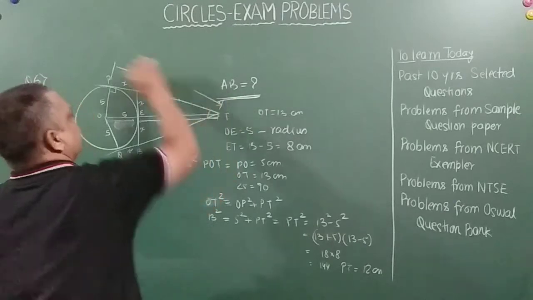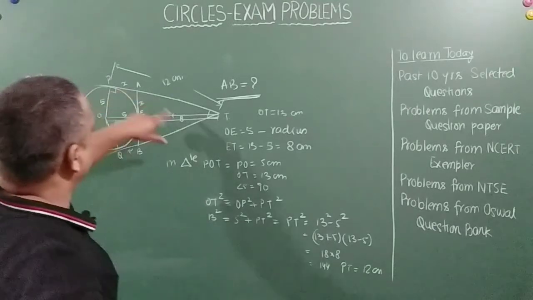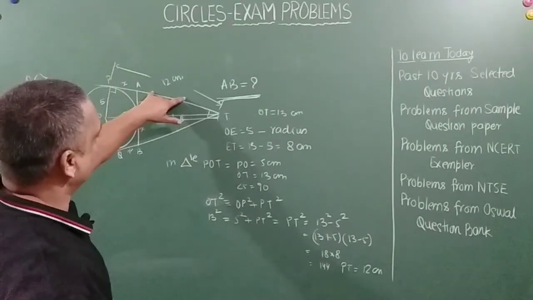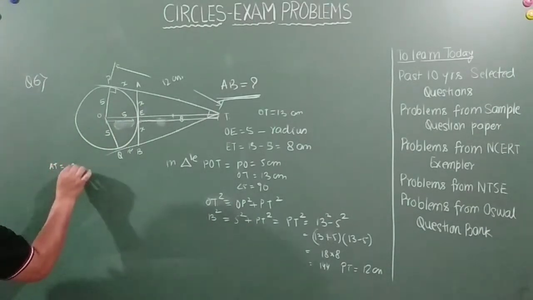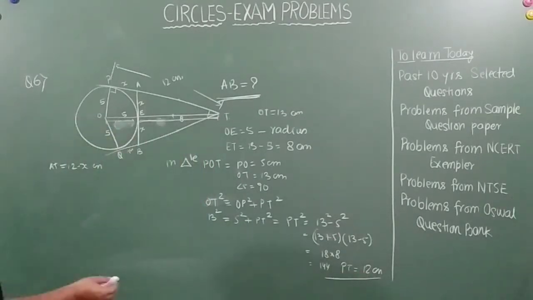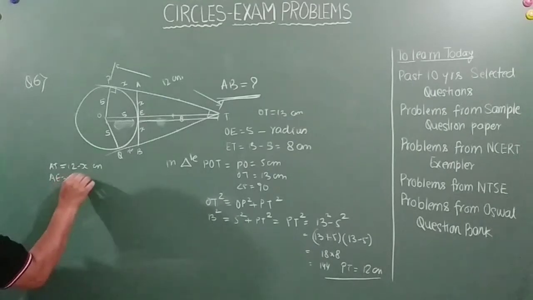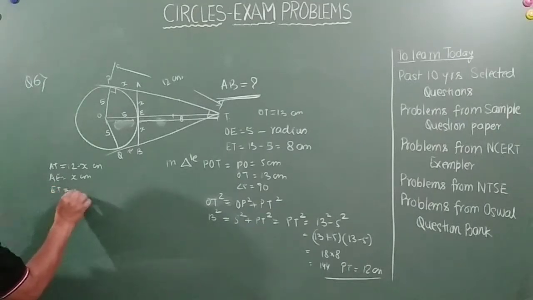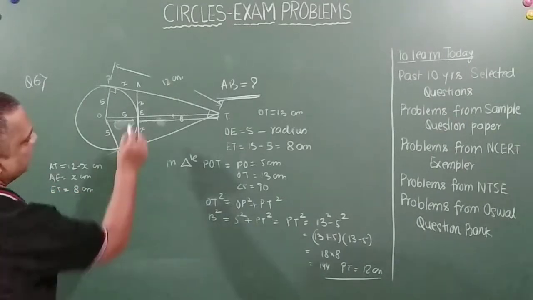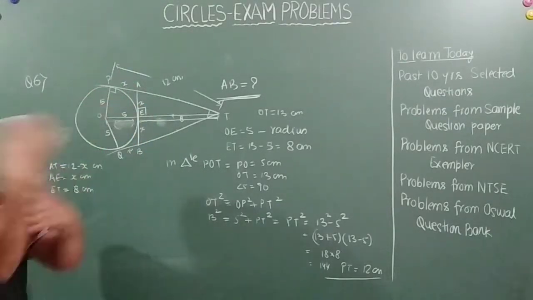Now we have solved it. Right? So very easily, friends, now this is 12. So this becomes how much? 12 minus x. Right? I will complete it here. So AT is equal to 12 minus x centimeter. Correct? From this statement. Right? AE is equal to x already. AE is equal to x centimeter. ET is equal to 8. Okay. Now this will be 90 degrees. Why? Because tangent is touching the circle.